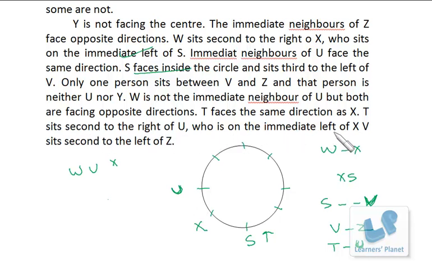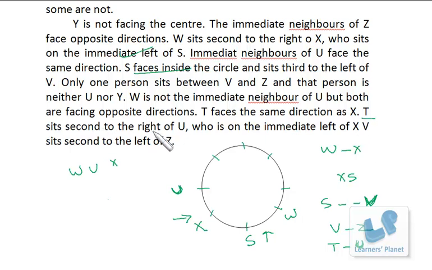Who is the immediate left of X? This is the only possibility that you can be there. So if this is left of X, that means this X is facing inside. Now we just see the directions for W and X. Now W sits second to the right of X. Since X is facing this side, right must be this side, so W is here.